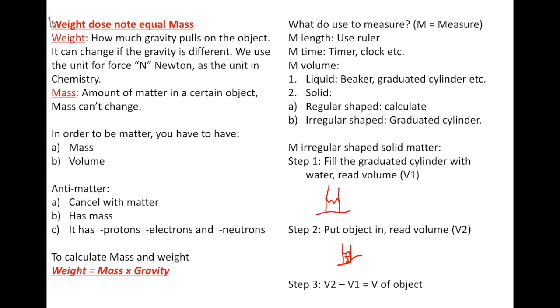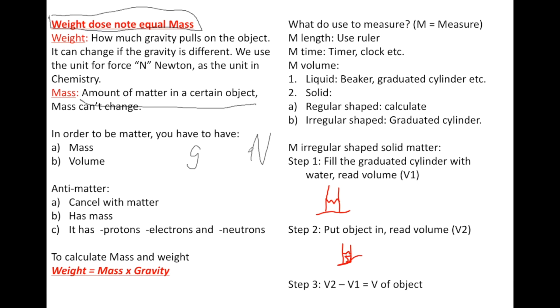First of all, weight does not equal mass. This is a very important thing to know in both chemistry and physics. Mass is measured in grams, and weight is generally measured in newtons. The mass of an object will not change, and the weight might change. For example, mass is defined as the amount of matter in a certain object, and is measured in grams. So wherever you bring, for example, a stone, it will always have the same mass.